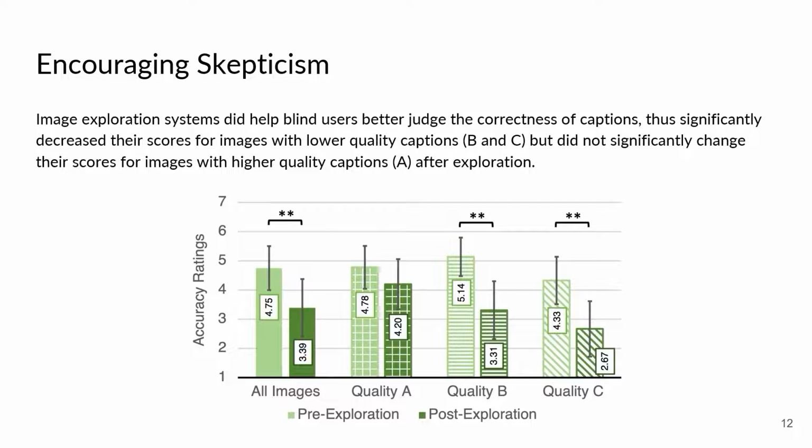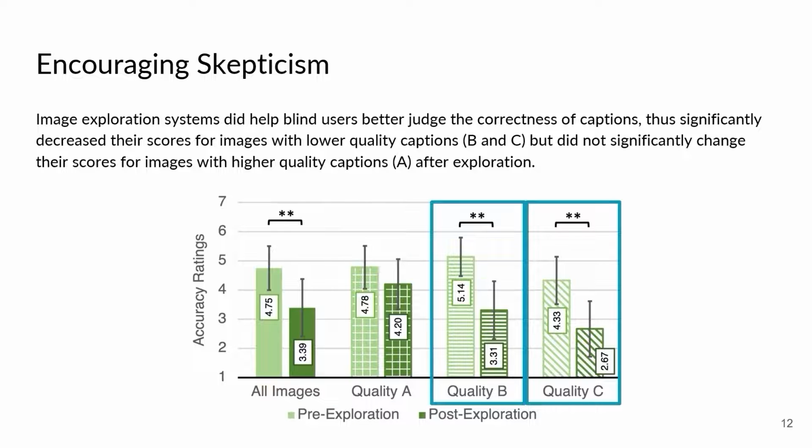Overall, image exploration systems were successful in encouraging skepticism towards imperfect captions. This is shown by how participants' scores for images with lower quality captions decreased, while scores for images with higher quality captions did not significantly change. For image quality A, although participants' average rating decreased, this change was not significant. Additionally, even with a slight decrease in average rating post-explorations, it still remained in the slightly accurate range. For captions of image qualities B and C, the average ratings decreased significantly, which suggests that participants were able to correctly judge that those captions were inaccurate post-explorations.